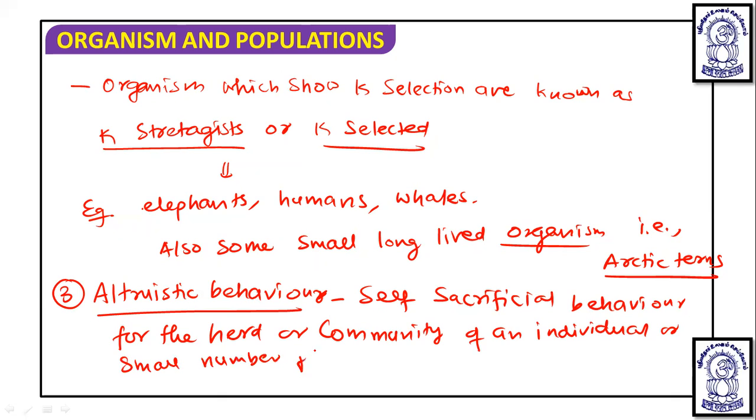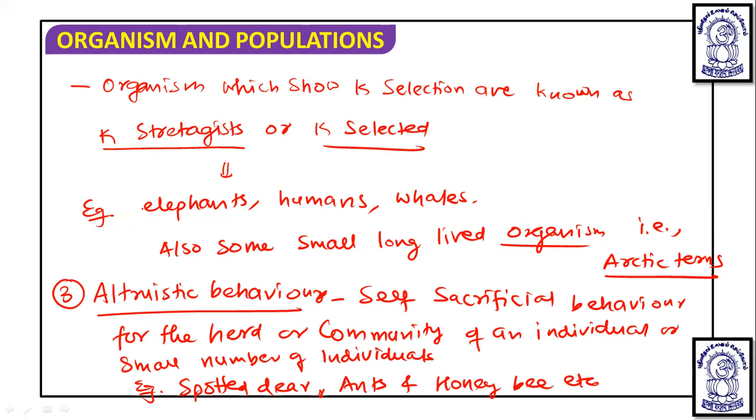So the whole population or whole community is not going to be lost. To protect this whole community, if there are some unwanted changes, then some of them will sacrifice themselves to protect the whole community. Then it is known as self-sacrificial behavior, also known as altruistic behavior, and it is seen in spotted deer, ants, and honeybees.